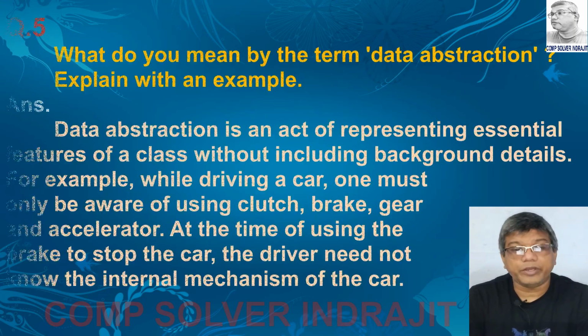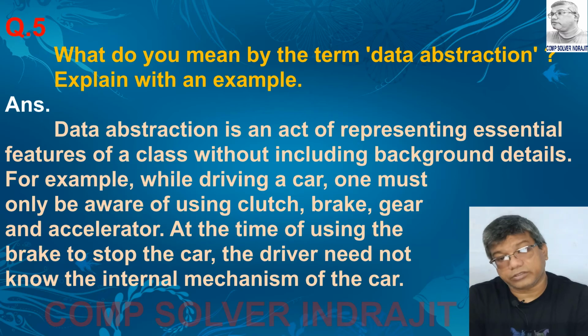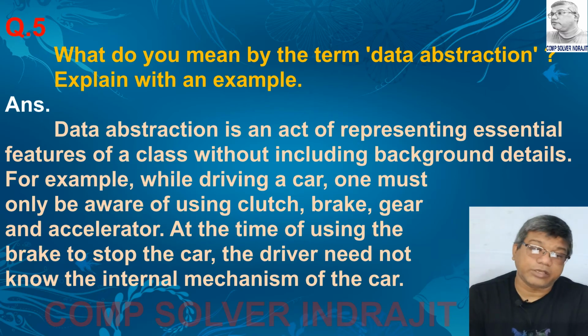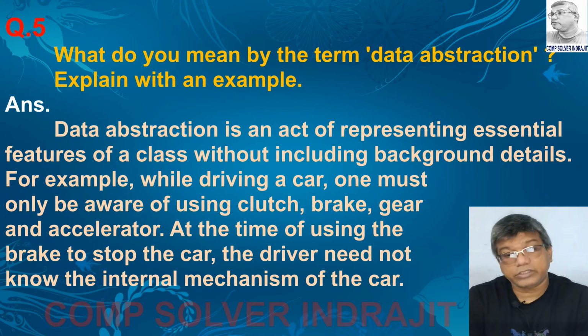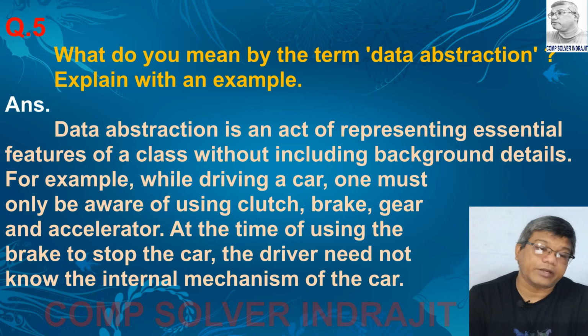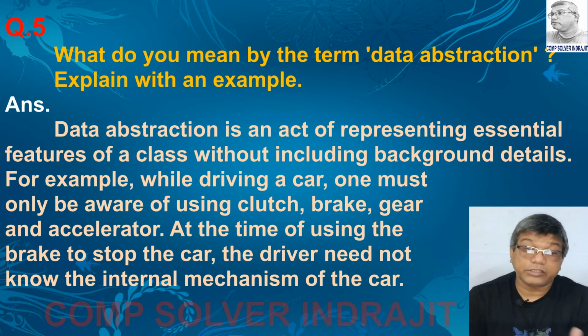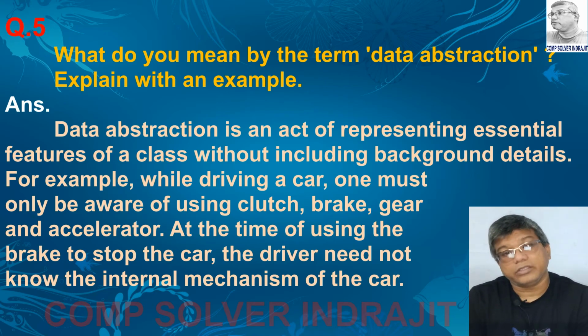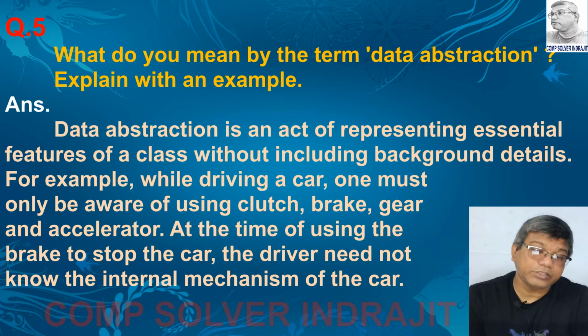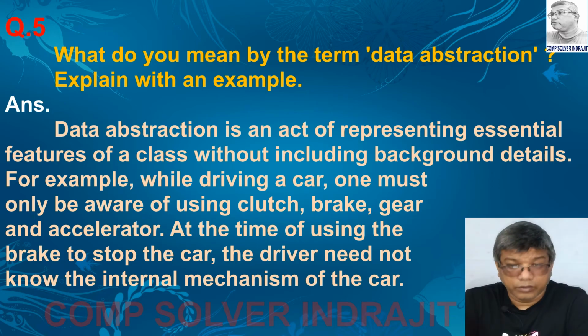Next question, what do you mean by term data abstraction, and explain with an example. Data abstraction is an act of representing essential features of a class without including background details. As an example, we can say, while driving a car, one must only be aware of using clutch, brake, gear and accelerator. At the time of using the brake to stop the car, the driver need not know the internal mechanism of the car. This is an example of data abstraction.